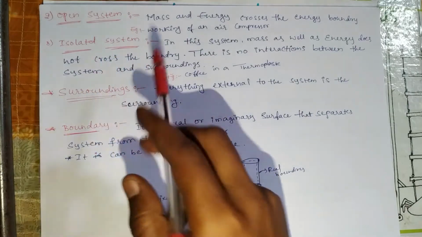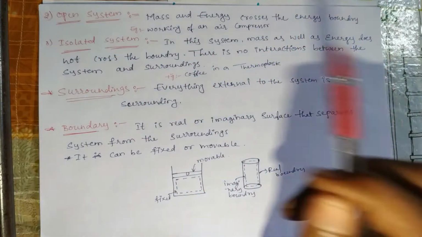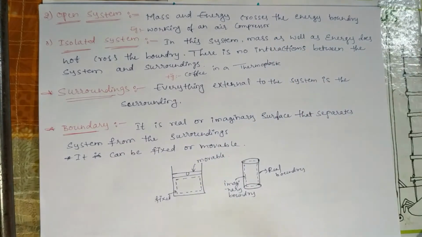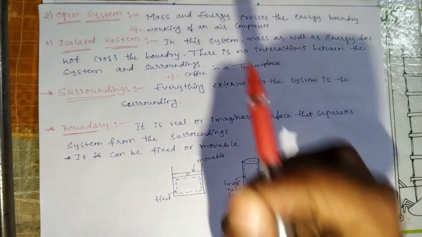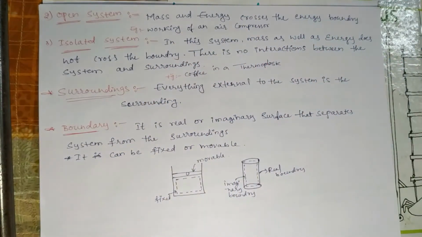Second one, open system. Mass and energy cross the boundary. In an open system, mass and energy cross the boundary. That's why we call it open system. Example for this system, working of an air compressor.